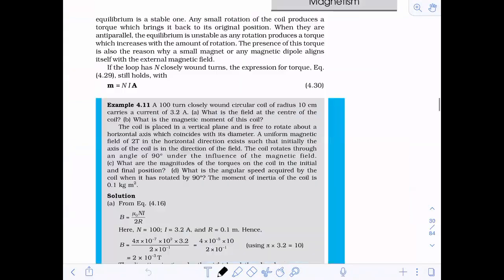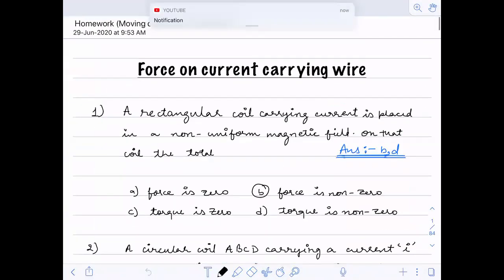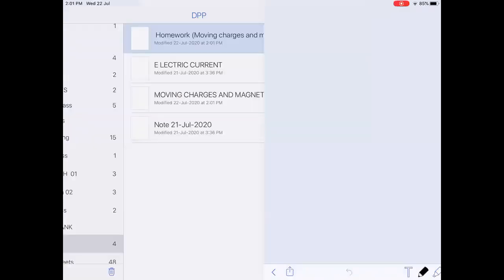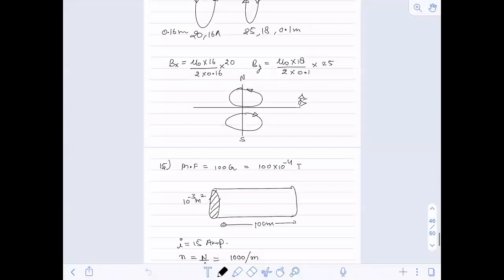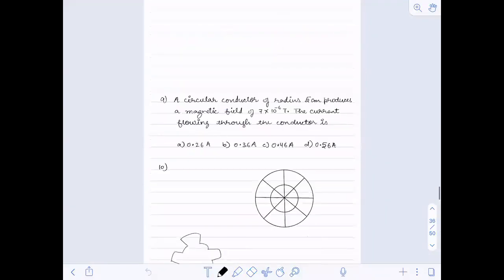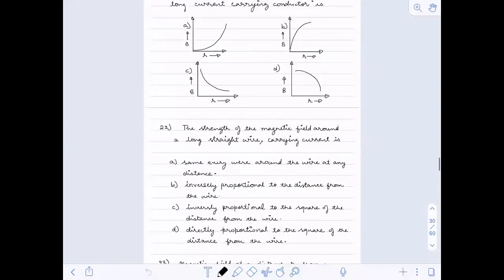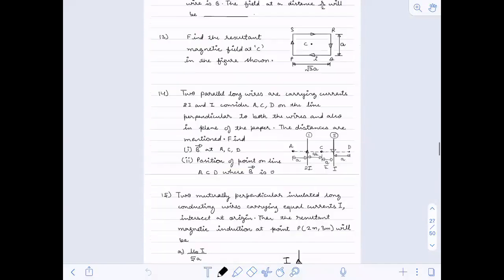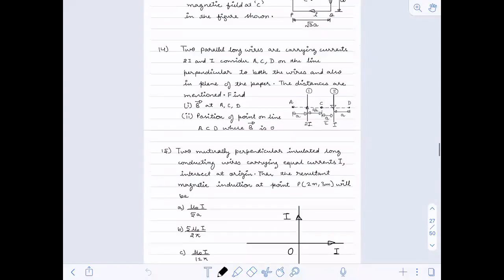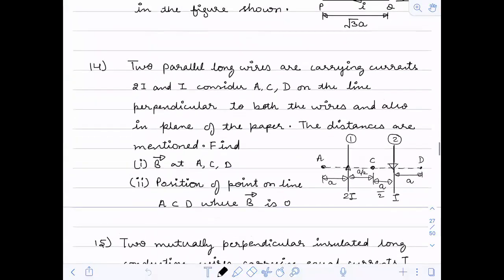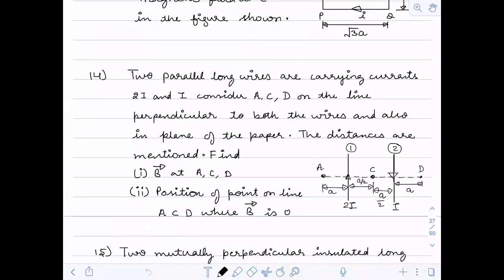So you just take the questions. Where has it gone? Yeah, here. This is the figure actually. Question number 14, I had missed the figure. If you would have solved it, question number 14 had no figure.